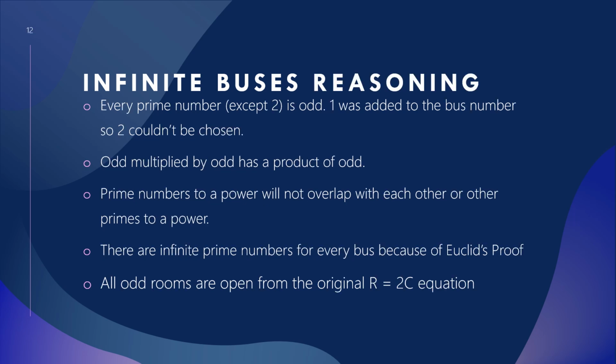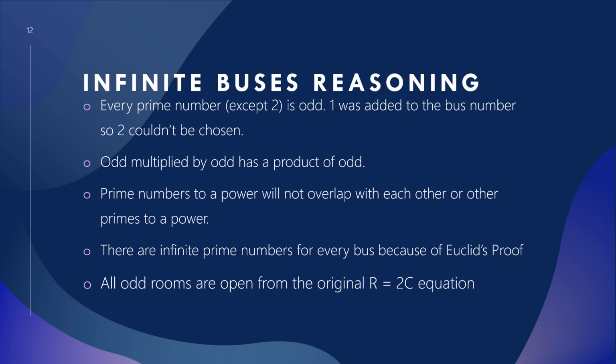So now we'll get into a little bit of reasoning behind this equation. Every prime number except 2 is odd. That's why we added 1 to the bus number at the beginning in P. And every odd number multiplied by odd has a product of odd. So every prime number times a prime number equals an odd number. And every prime number to a power would be a prime number to a prime number, which means prime numbers times prime numbers equals odd.